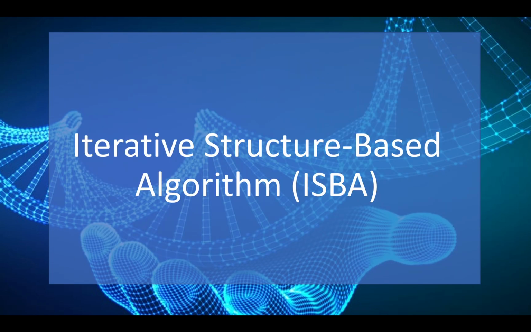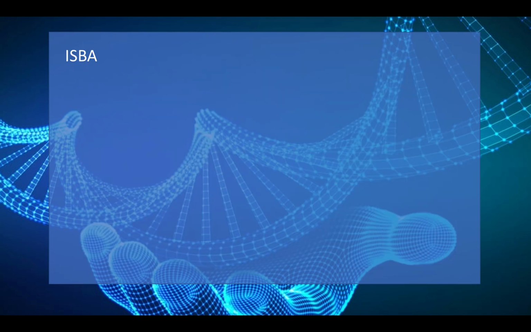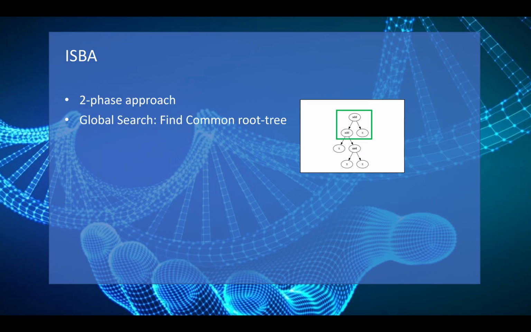As a remedy to this, we look at the Iterative Structure-Based Algorithm, or ISBA. This variation of GP states that the individuals in the search area localized around some optima will always have the same root trees, that is, the same nodes from the root node to some depth. As individuals move closer to the optima, the root trees grow deeper until all individuals have close to the exact same structure. The ISBA follows a two-step approach, in which the first phase is called a global search.